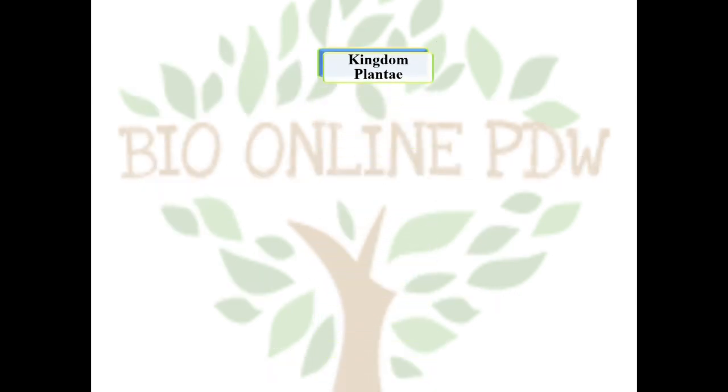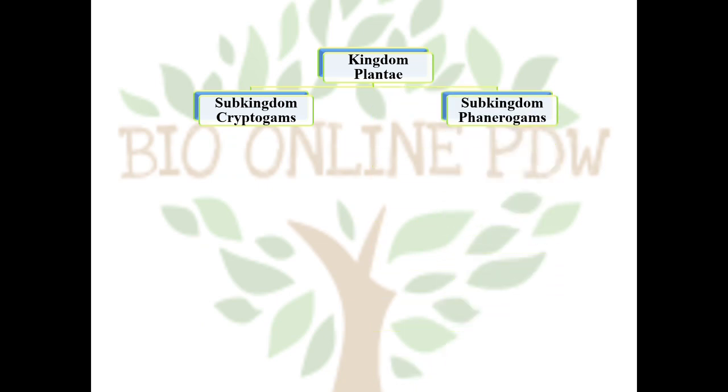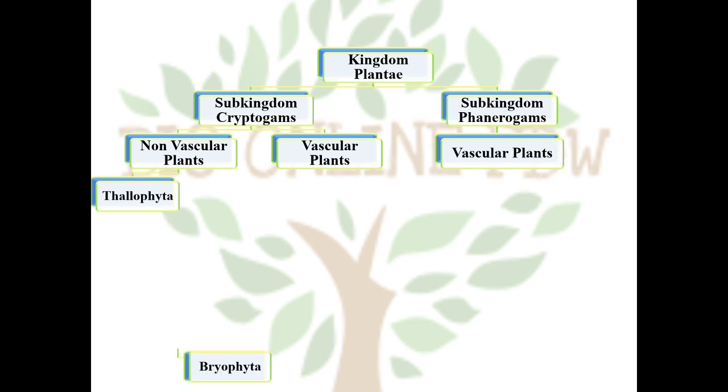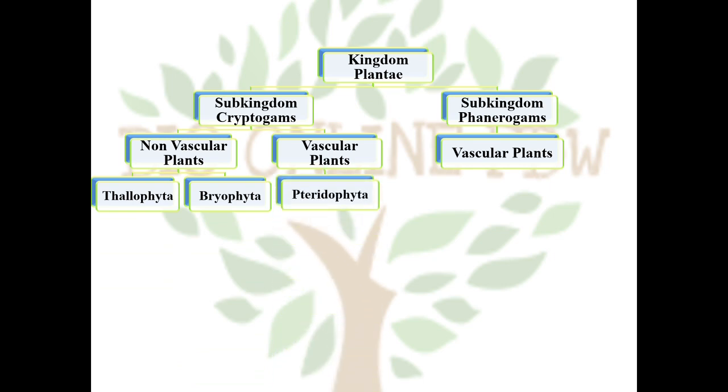Let us see the classification of Kingdom Plantae with the help of the following tree diagram. Kingdom Plantae is divided into two subkingdoms, cryptogams and phanerogams. Subkingdom cryptogams is classified further into non-vascular plants and vascular plants. Subkingdom phanerogams is classified into only vascular plants. Non-vascular plants are classified further into Thallophyta and Bryophyta. Vascular plants show Pteridophyta.